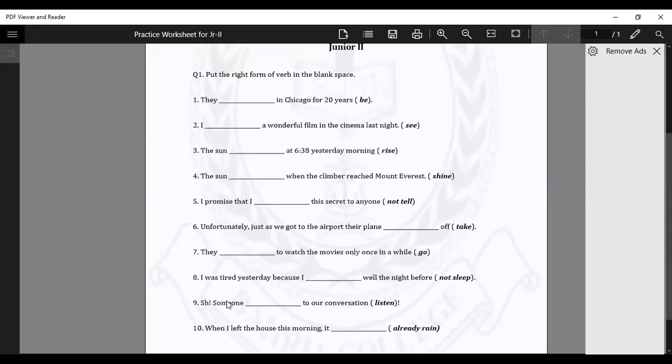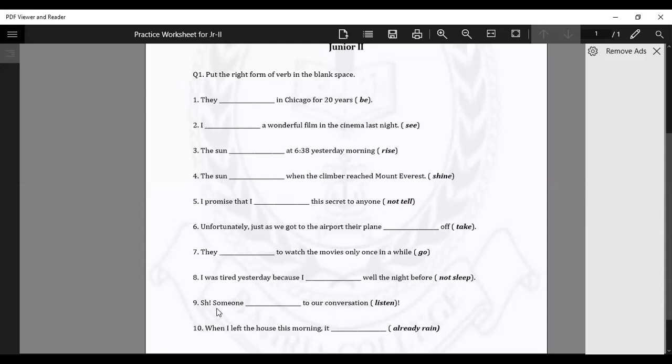Sentence number 9. Someone dash to our conversation. Has been listening? Will listen? Is there a time indication if you are saying has been listening? No. So this is the continuity of an action, but what are you saying, beta?